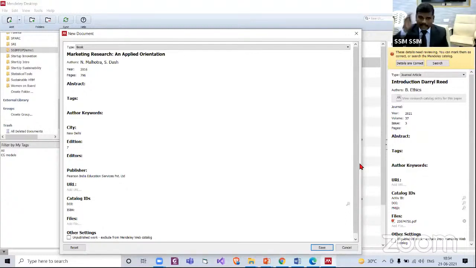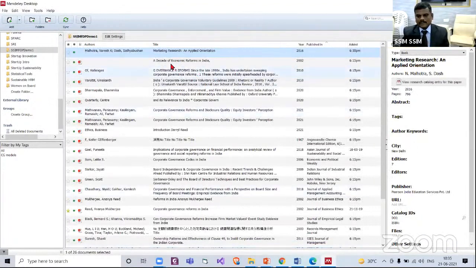So for that itself we would have to undergo a course, right? But we have read through a lot of articles. We have read through journals where we have seen the reference section, and somehow we remember these are the basic pieces of information used for citing a book. So based on that knowledge, we feed in the details. And finally, say save. Now it appears here.